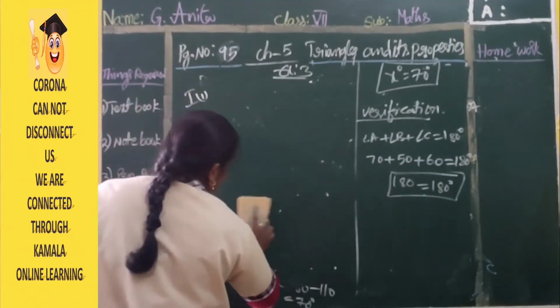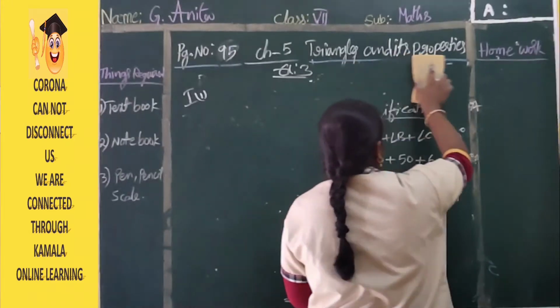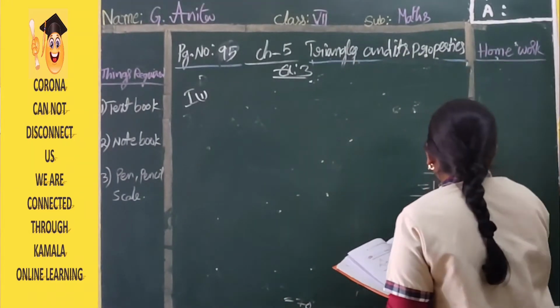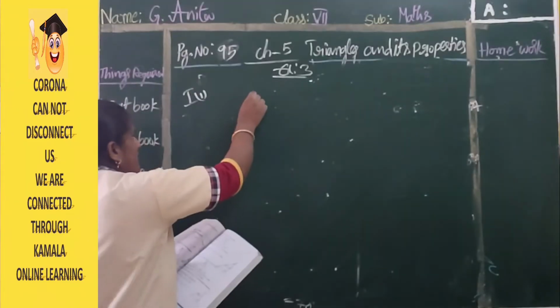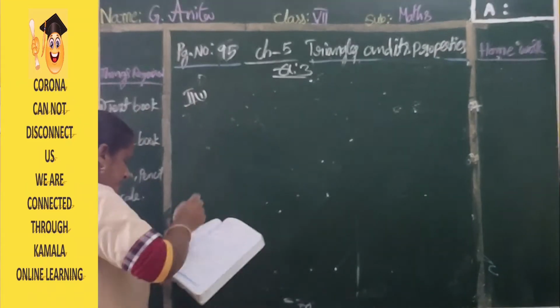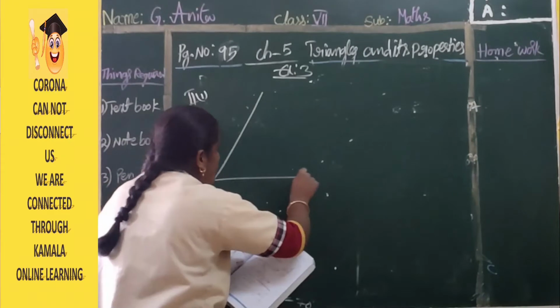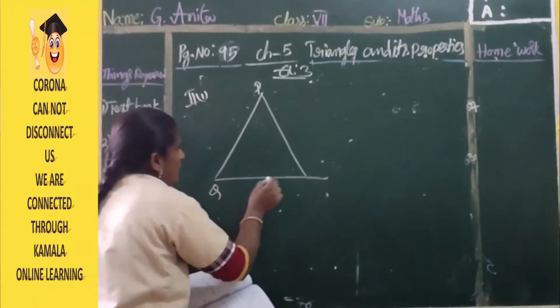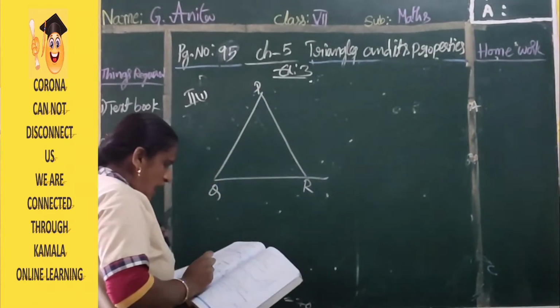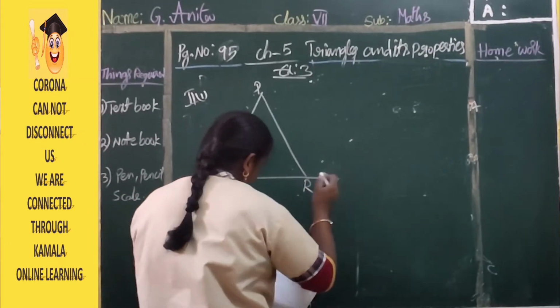We need to find x and y values in this figure. What they are given, observe, look at your textbook. It is very simple. In this, they are given second bit, first one. We need to find unknown values here. So the PQR diagram is given. PQR, where point R is extended.